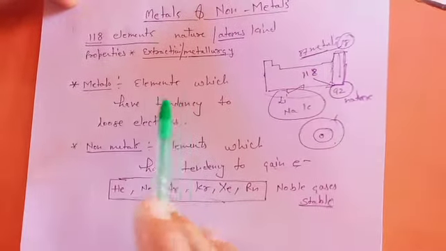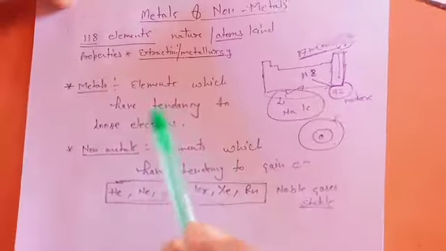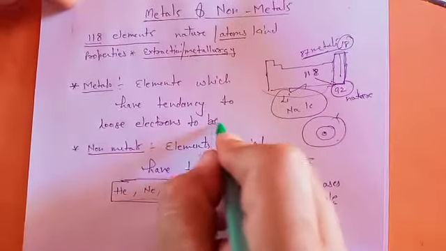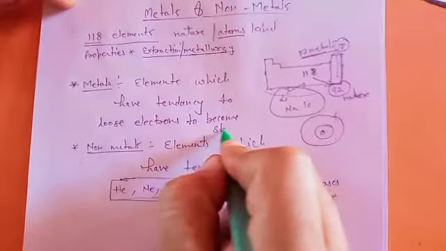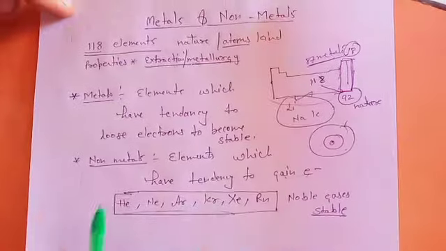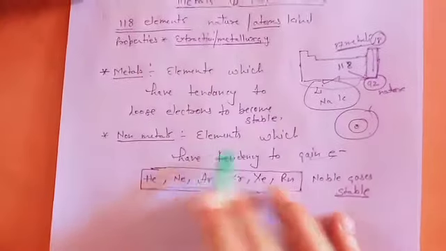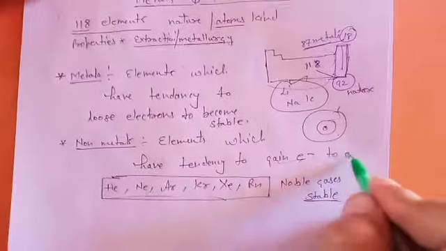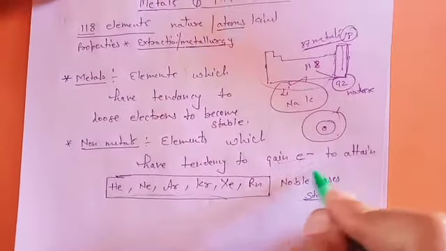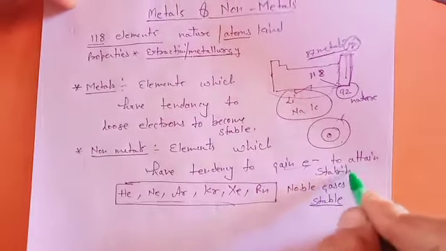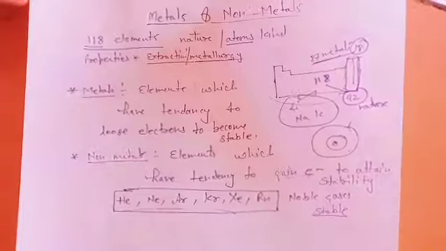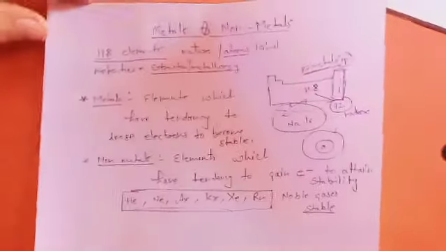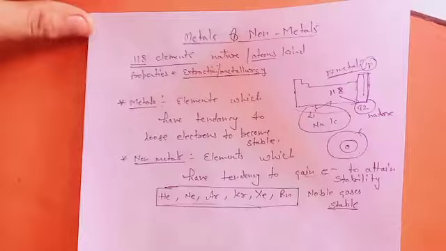Or you can say elements which have the tendency to lose electrons to become stable are metals. The same is true for non-metals: the elements which have the tendency to gain electrons to attain stability are non-metals. So that's why they are losing and gaining. So this is the definition of metals and non-metals.